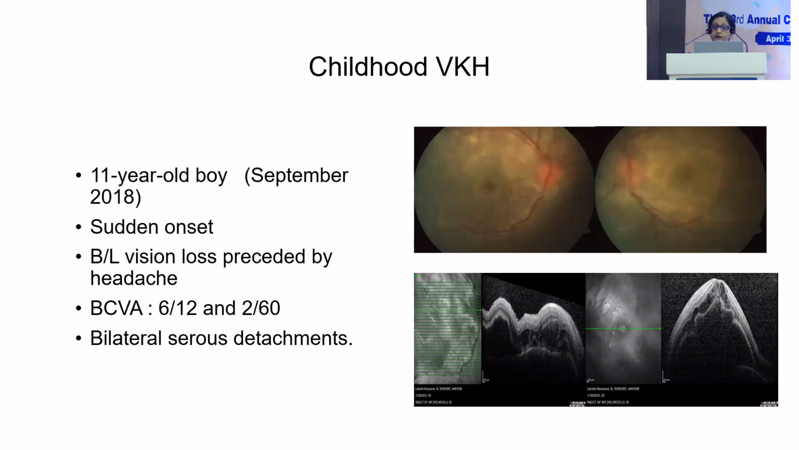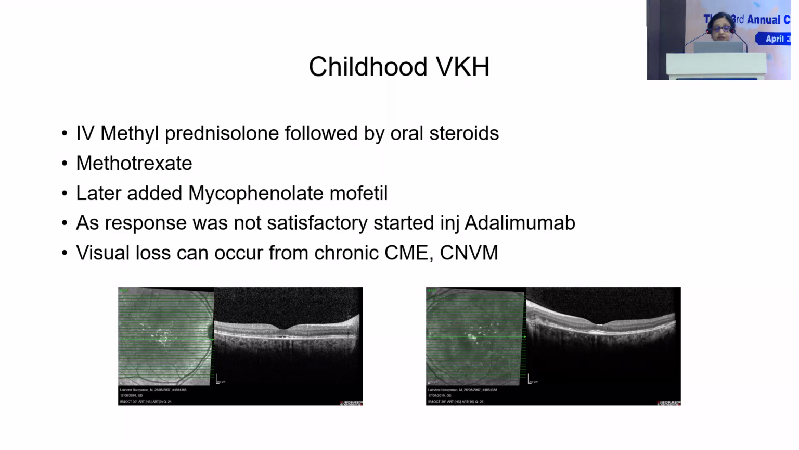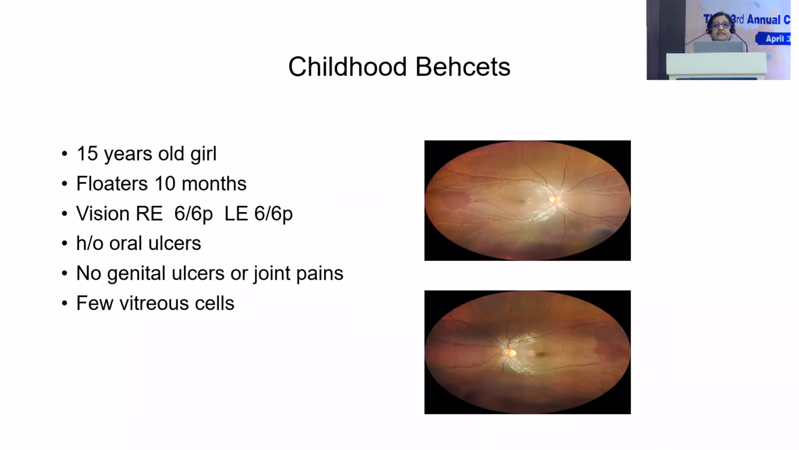VKH can also occur in childhood. We had this 11-year-old boy who presented with defective vision in both eyes. You can see the hyperemic disc and the serous detachments in the fundus as well as the OCT. He was treated with steroids and immunosuppressives, but he needed adalimumab injection for complete resolution. In VKH, you need to follow up the patients very carefully for chronic CME, subretinal fibrosis, CNVM, which can cause poor visual outcome. Behçet's disease is a systemic vasculitis, but it can cause vasculitis in the eye as well.